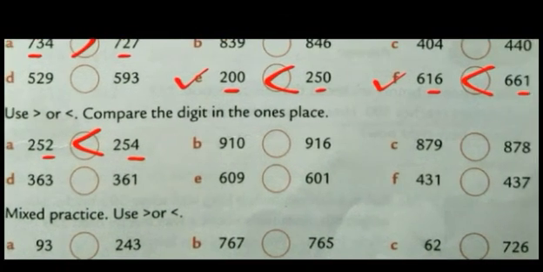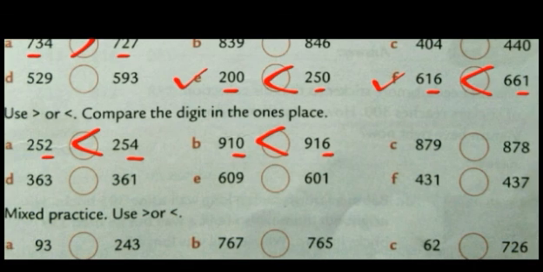See the next one. Here in the ones place it is 0 and here it is 6. So which is greater, 0 or 6? 6 is greater. That means 916 is greater than 910.